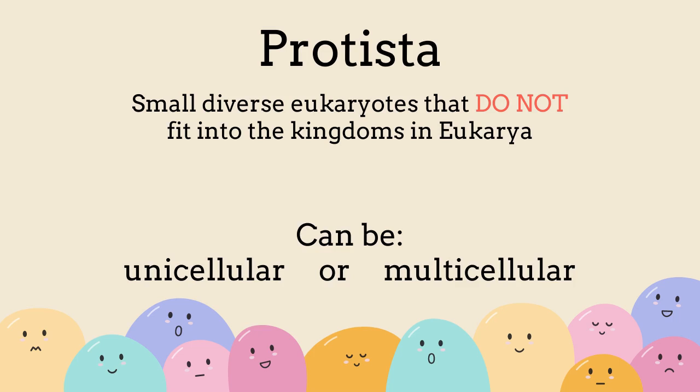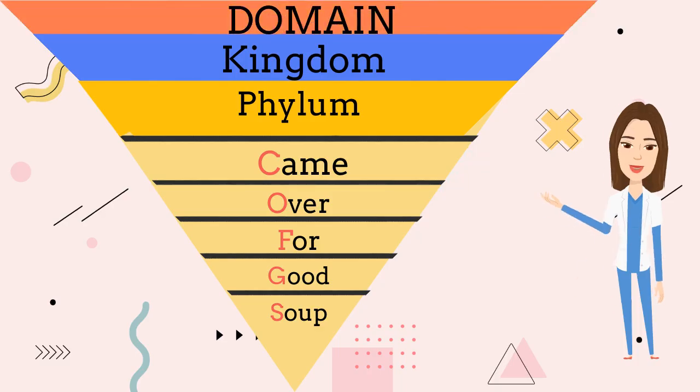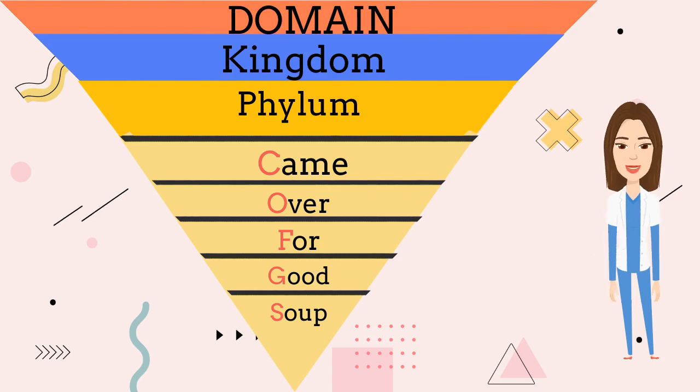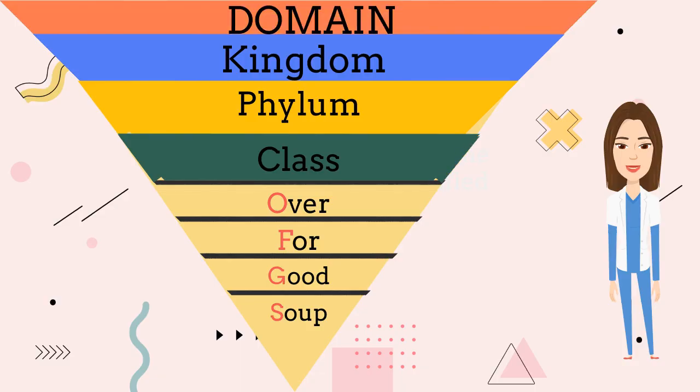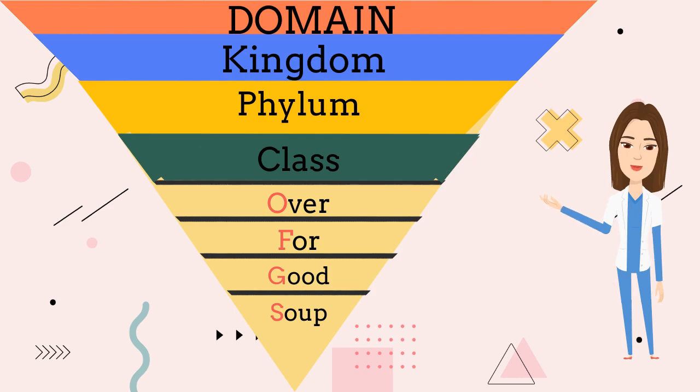Phylum. This is below kingdom. The phyla are broadly defined by the general body plans of their members. Class. This is under phylum. This categorizes classes, for example, amphibians, class Amphibia, reptiles, class Reptilia.